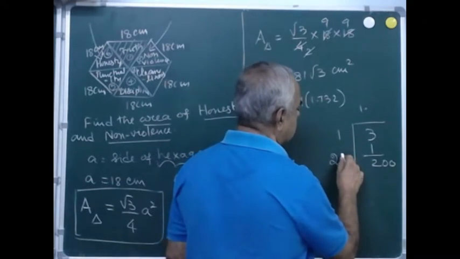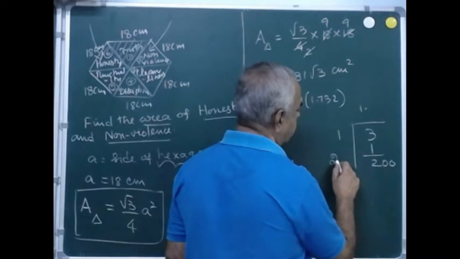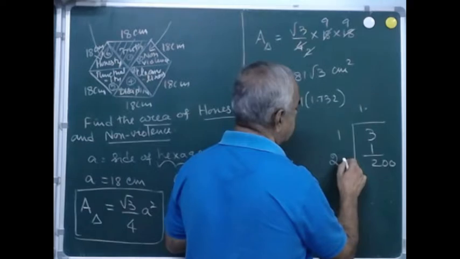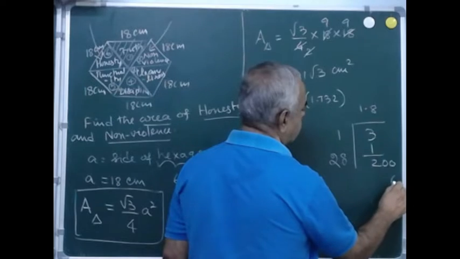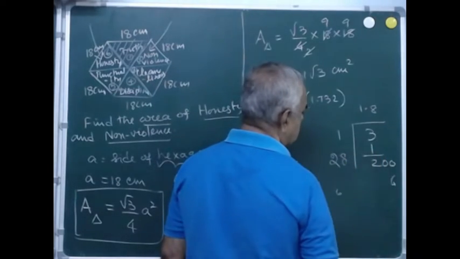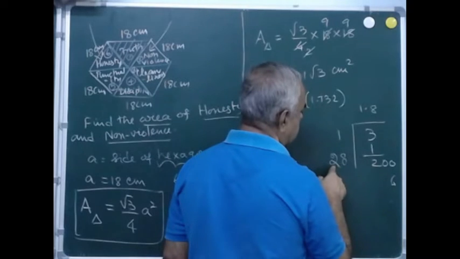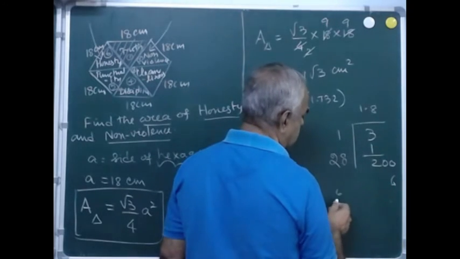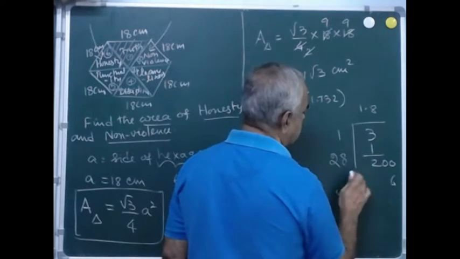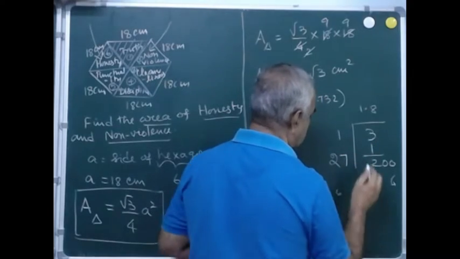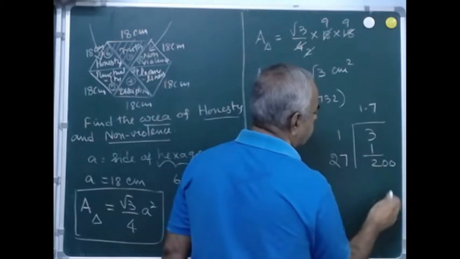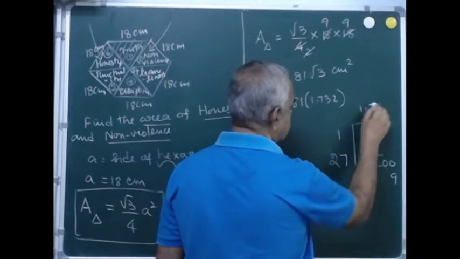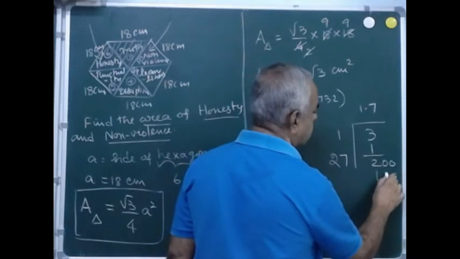So try, shall we put 5? 5 into 5, 125. 6, 7, 8, shall we put 8? 8 8s are 64, balance 6, 8 2s are 16, so 16 plus 6 is 22, so it exceeds, so you have to put 7 only. 7 sevens are 49, balance 4, 7 2s are 14, plus 4 is 18.